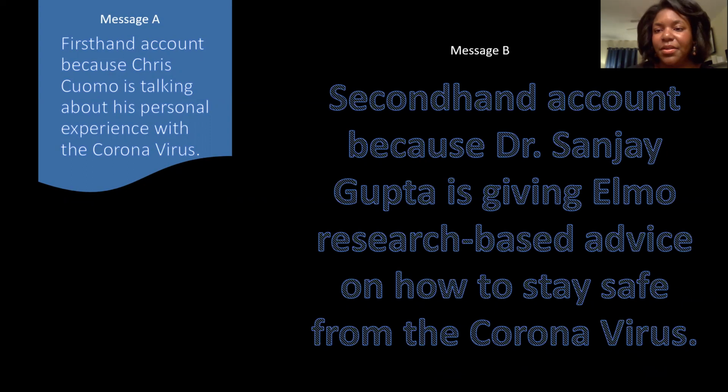So the similarities between both are they're talking about the same topic, coronavirus. And how are they different? The first-hand account is more detailed and longer, and the second-hand account is shorter.